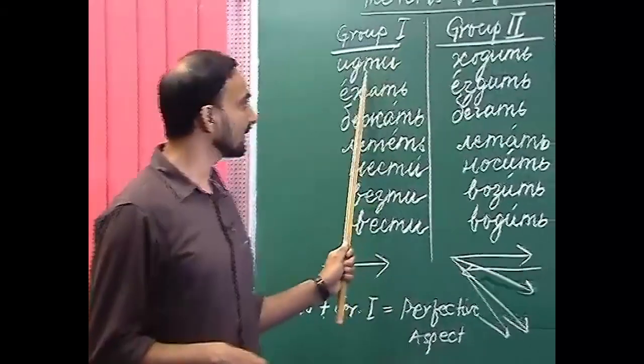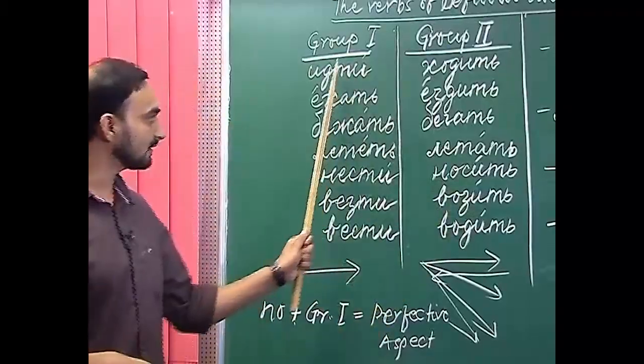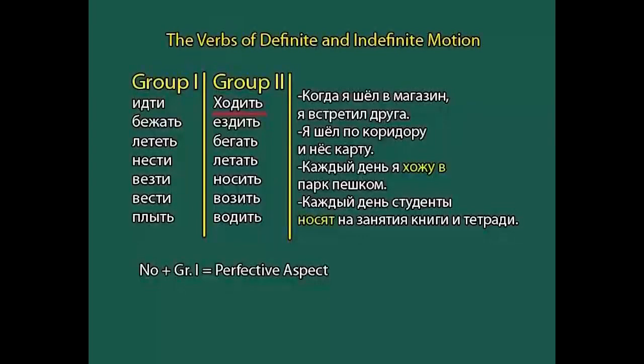Group 2 are the counterparts of these verbs only. Ходить is again to go and to come, ездить on a vehicle, бегать to run, летать to fly, носить to carry on your shoulder, возить to carry on a vehicle, and водить is to drive or to lead.